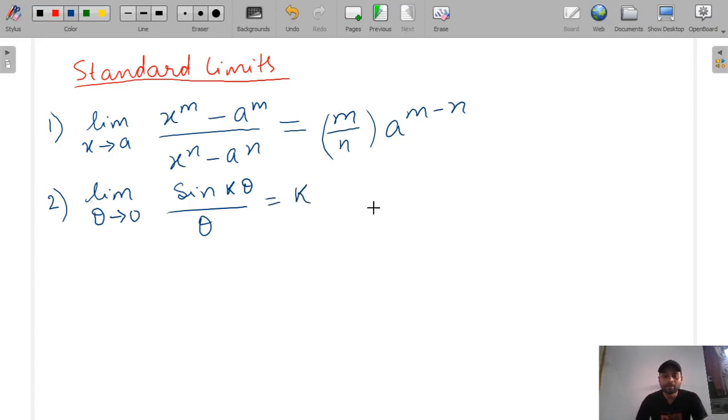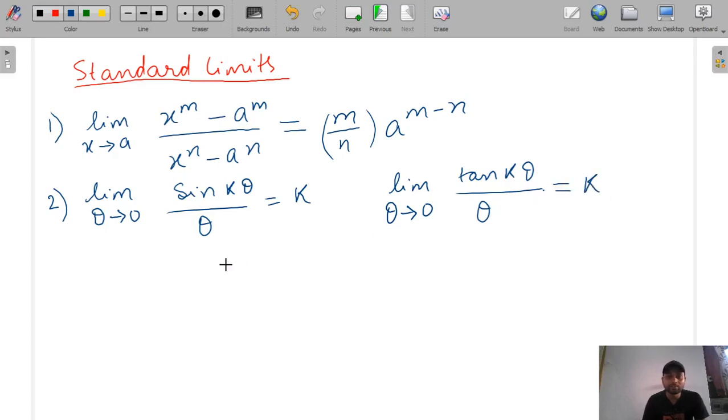And there is one more extension of this, limit theta tends to 0 tan k theta by theta is equal to k. And let's suppose if k is equal to 1, then the limit value is equal to 1.